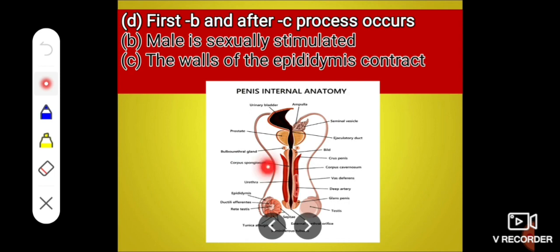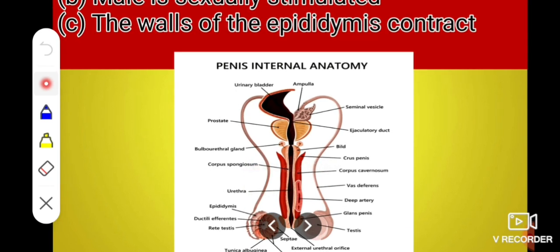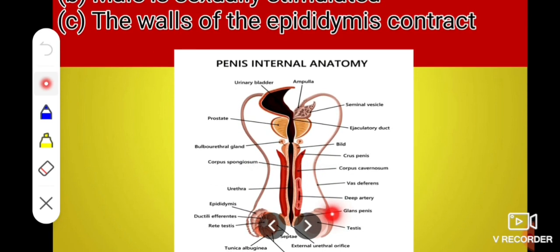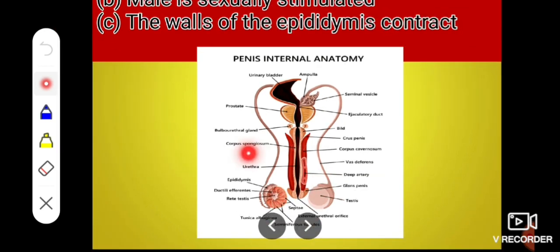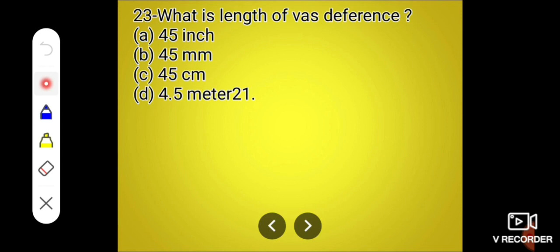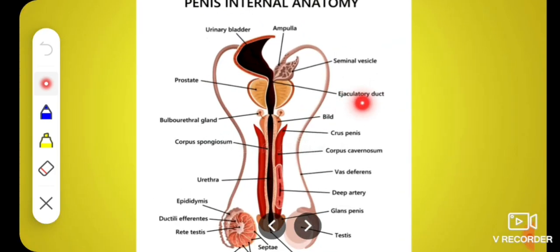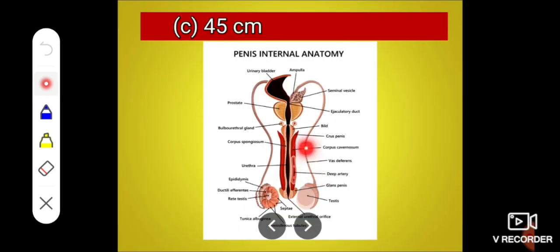Means first the male is sexually stimulated and the wall of the epididymis contracts, then sperm enter into the vas deferens. Next, what is the length of the vas deferens? Correct answer 45 cm. This is the vas deferens which runs from the epididymis up to the ejaculatory duct.